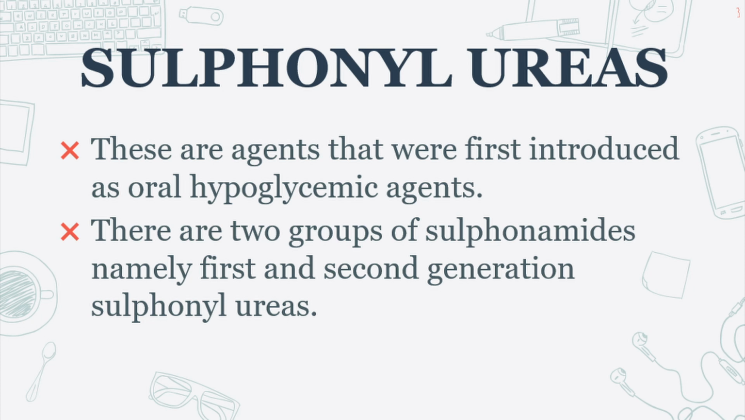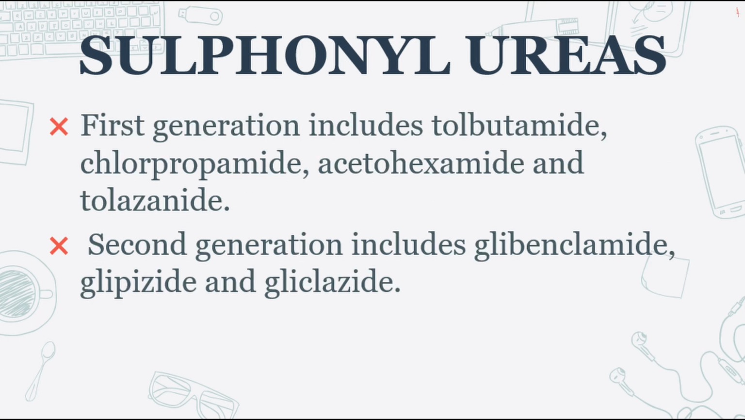These are hypoglycemic medicines that were initially launched as oral hypoglycemics. Sulphonyl ureas are divided into two categories: first generation sulphonyl ureas and second generation sulphonyl ureas. Tolbutamide, chlorpropamide, acetohexamide, and tolazamide are examples of the first generation, while glibenclamide, glipizide, and gliclazide belong to the second generation.